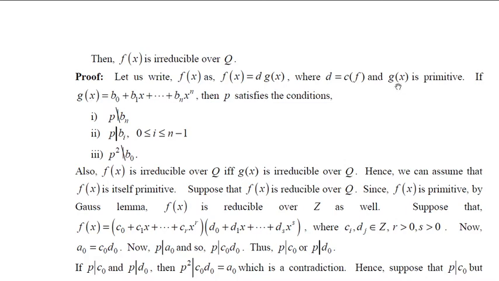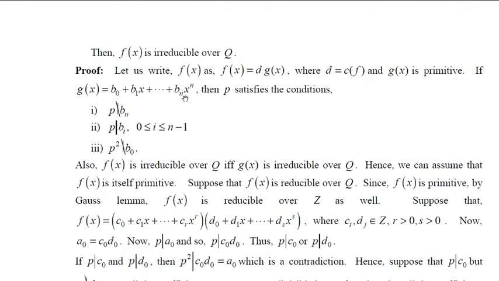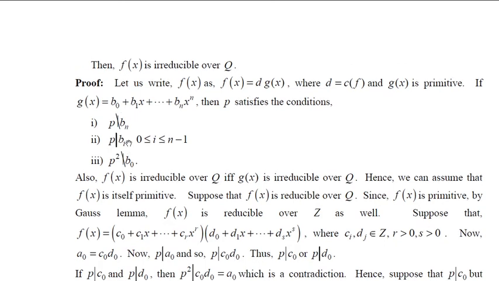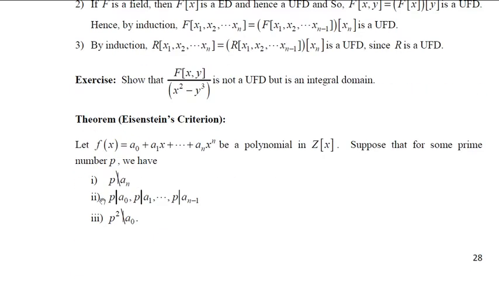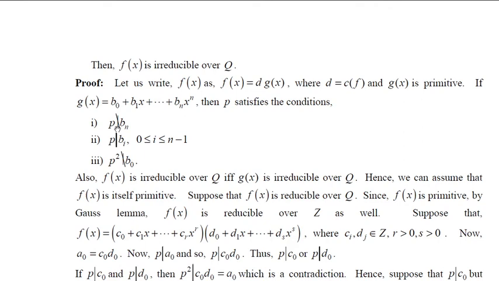And g(x), say it is a polynomial of the form b0 plus b1x etc. up to bn x to the power n. We should note that d is the content, which is an integer, and f(x) satisfies all these conditions for the prime number p. Therefore, g(x) must satisfy the same conditions too. Then only we can write f(x) as d times g(x). Otherwise, these conditions will be violated. So p does not divide the leading coefficient of g(x). p divides all other coefficients including the constant, but p squared does not divide the constant term.